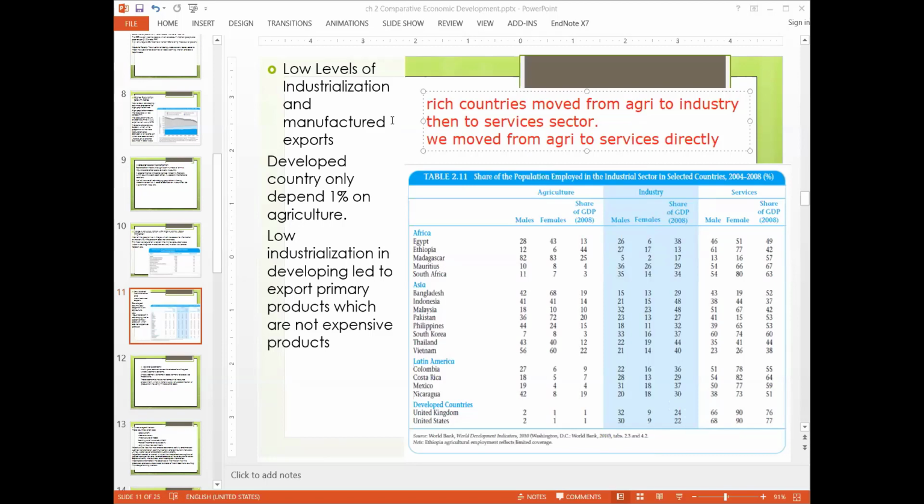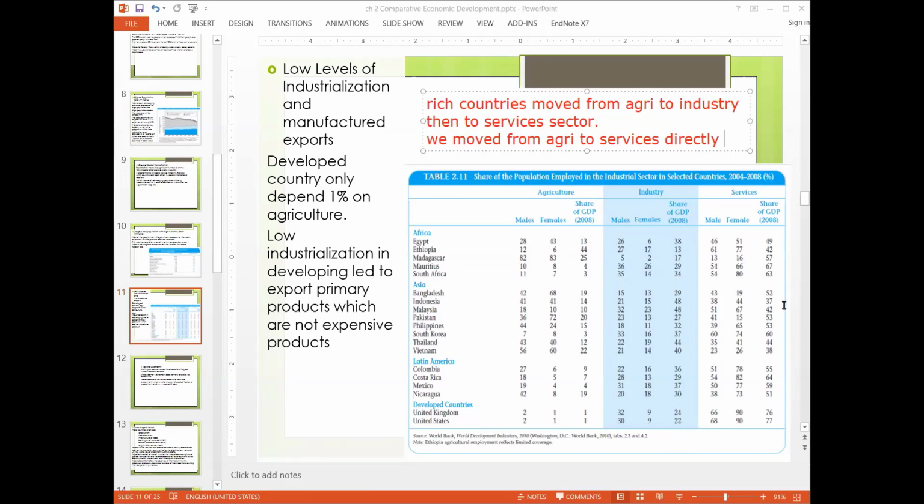That the terms of trade, or the balance between cash payable and cash receivable, the rich countries are earning more because they are selling expensive items. So this is the problem that is faced by the poor countries. If they had developed their industry first, then moved to services, they would have produced the secondary goods or industrial manufacturing goods.